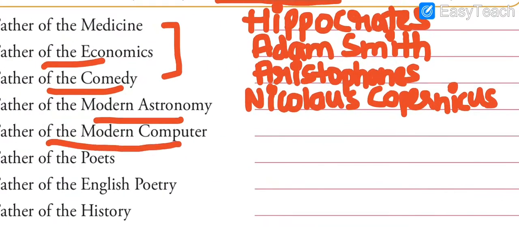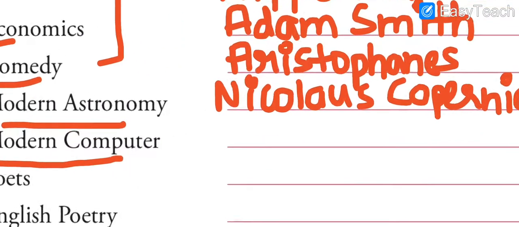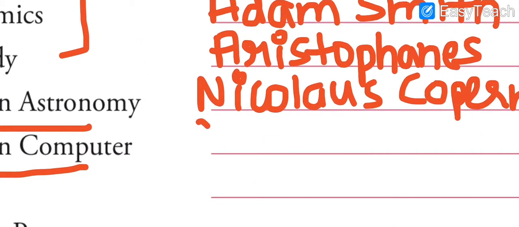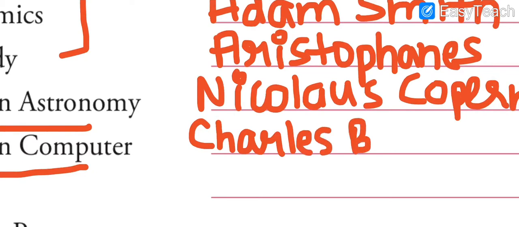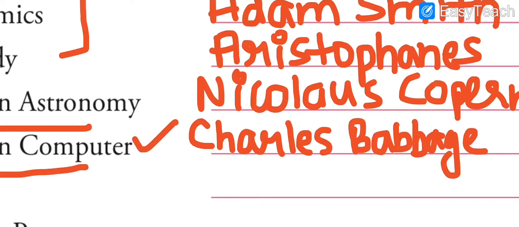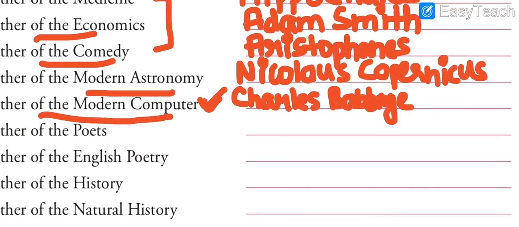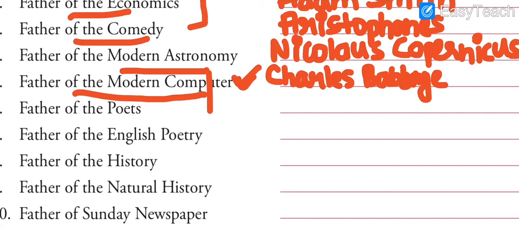Father of the modern computer. I guess this is the first question whenever the computer subject starts. So whenever you are studying, you must be knowing this name. It's Charles Babbage. Now, this is a thing that has been added to your computer subject as well. So these are very important whenever you choose different subjects to study higher or to study further. These are the very basic things which you should know.